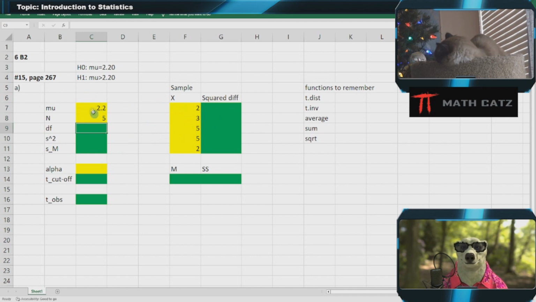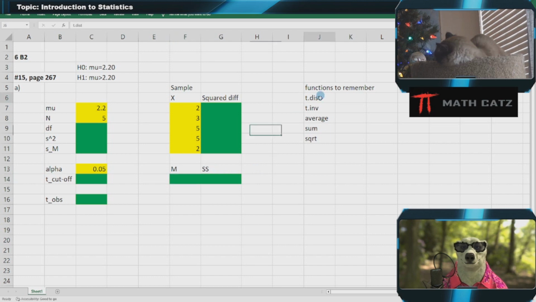And as usual, I use yellow cells to indicate input given numbers, like alpha is 5%, and green will be where we do calculations. The benefit of this is that we don't lose any of the calculations and we don't have to write them down. So first of all, I need to calculate the mean of the sample.